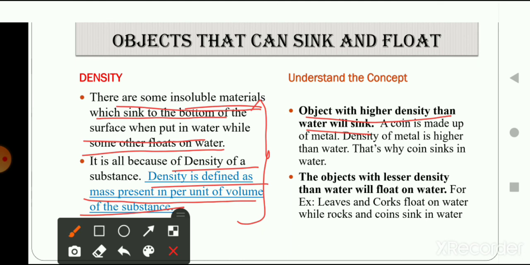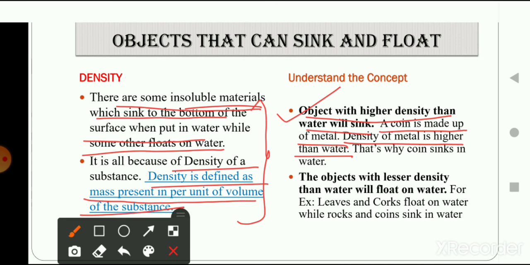As an example, we talked about iron. A coin is made up of metal, right? And the density of metal is higher than water. So what will happen when you put a coin inside the water? You will observe that the coin sinks inside the water. You can perform this activity at your home also, students. You just have to take a glass of water and try this.